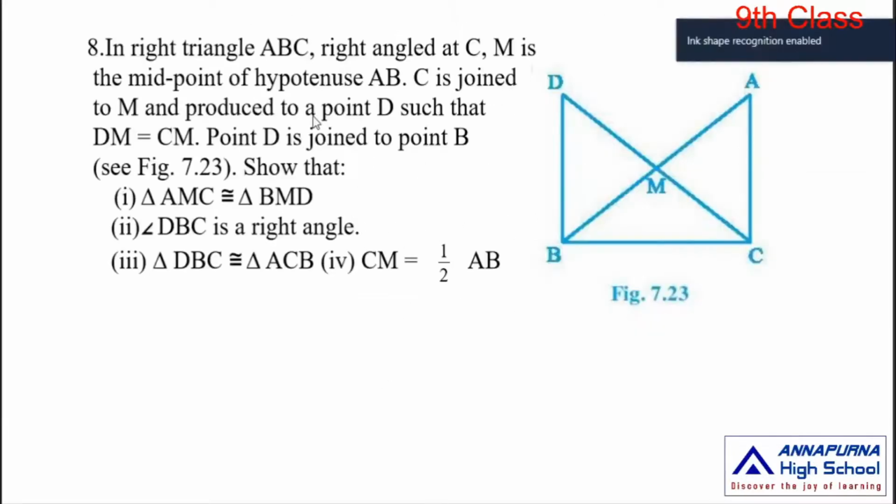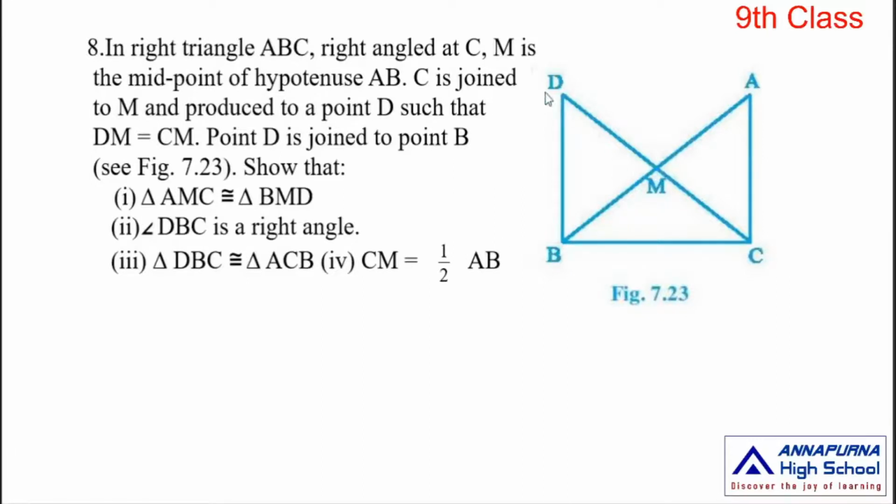Next, eighth problem. In right angle triangle ABC, right angle at C, M is the midpoint of hypotenuse AB. C is joined to M and produced to a point D such that DM is equal to CM.